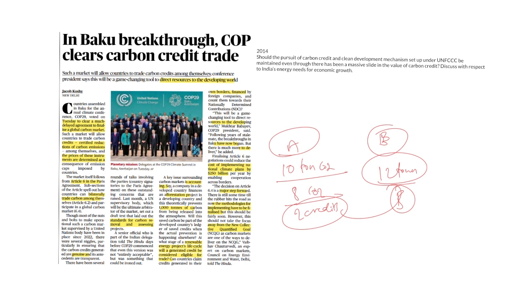Now this carbon credit mechanism is particularly given in Article 6 of the Paris Agreement. Now the author of this article is saying that it is a prime moment, because after many years of discussion since the Paris Agreement, a certain consensus was agreed among the member countries about the carbon trade. Though there is consensus, there are some challenges that can be faced by this carbon credit mechanism, as set out by the author. The author is saying that though there is consensus about the carbon trade, there is difficulty about accounting of these carbon credits.